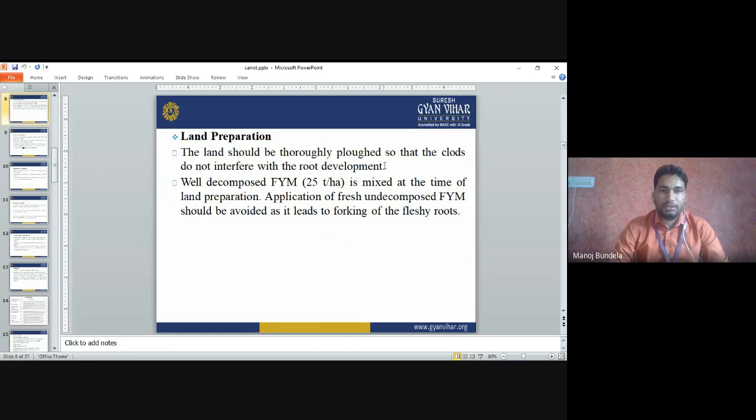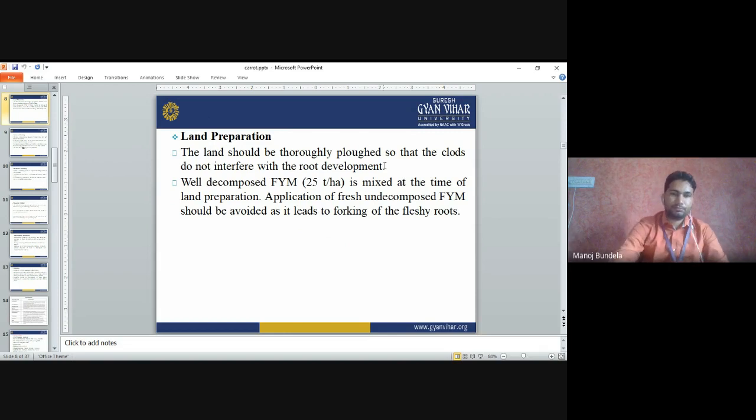Land preparation: the land should be thoroughly plowed so that clods do not interfere with root development. We have to prepare the land properly. Well decomposed FYM we have to use, mixed at the time of land preparation. Application of fresh undecomposed FYM should be avoided as it leads to forking of the fleshy roots. We have to apply well decomposed FYM.